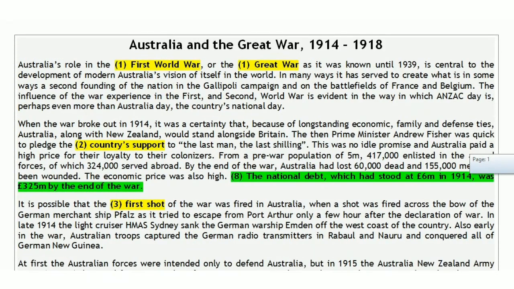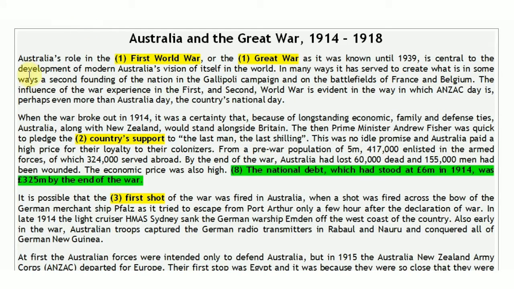From the very first line of the passage, it is written that Australia's role in the... from the word role we can also say involvement. Australia's role in the First World War or the Great War as it was known until 1939. So until 1939, First World War was known as the Great War. So either we can write First World War in the answer or Great War, because we do not have to write the, since the is already given in the question. So only Great War or First World War.